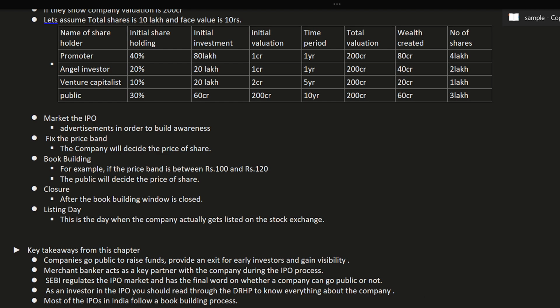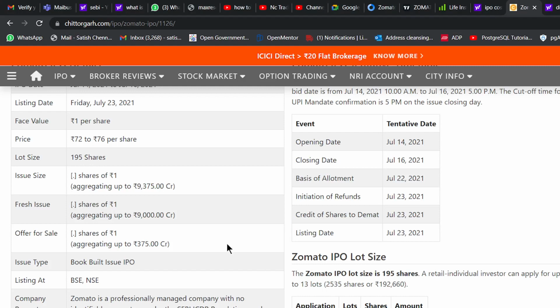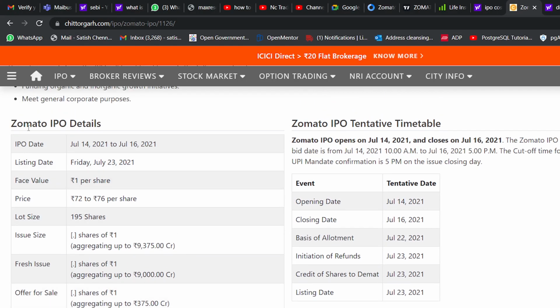For example, here you can see, recently Zomato has listed as an IPO. You can see here the Zomato IPO details. The IPO date starts from the 14th to the 16th. In between these two dates you can start booking through your Demat account. In the Demat account there will be an option where you will get the IPO details. It is going to start on 14th July at 10 a.m. and close on 16th July at 5 p.m. In between this time you can book the IPO.